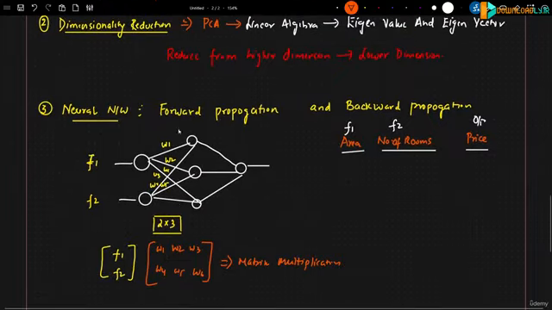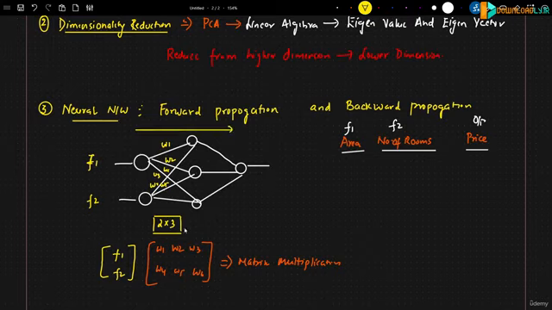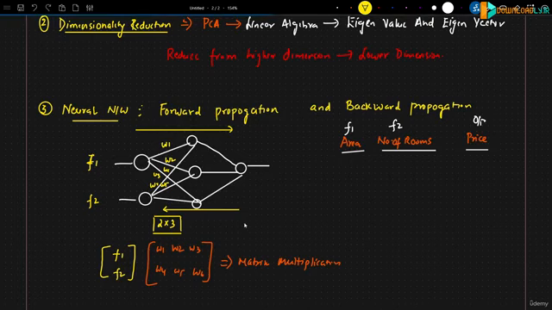And when we do this matrix multiplication as we go ahead forward, this is called forward propagation. And in backward propagation, we update these weights. So for updating these weights also, we use something called the chain rule of derivative. That will probably come up in differential calculus. Okay. So differential calculus is also required in this concept.